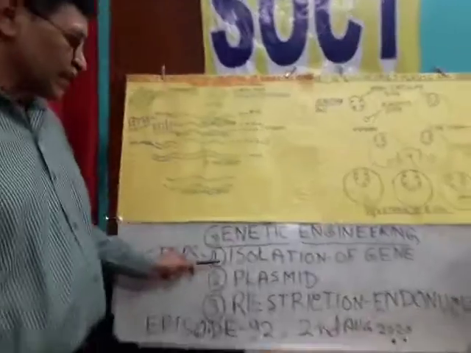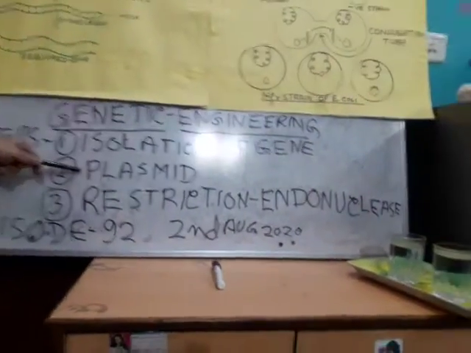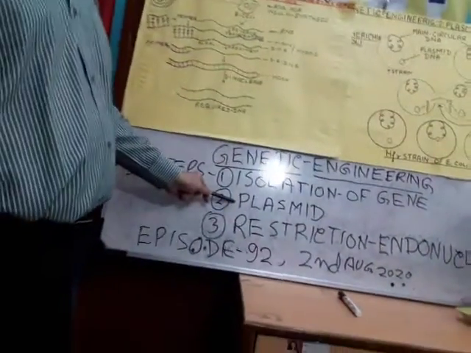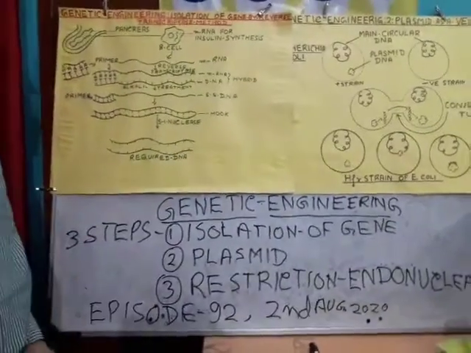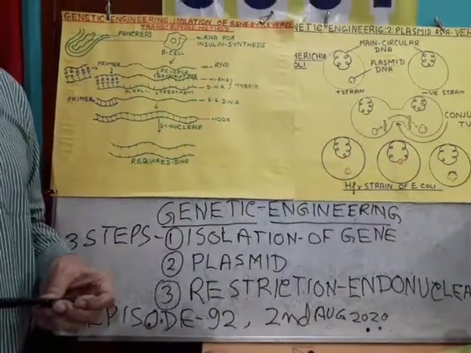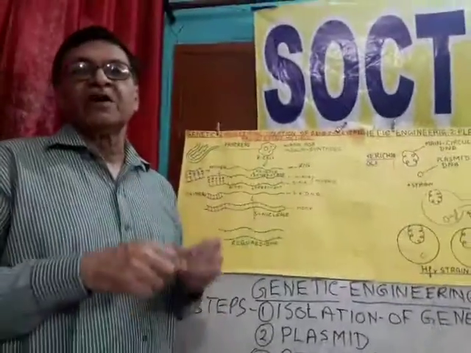The 3 steps were: isolation of gene; second, plasmid and other vectors; and third, a molecular scissor or molecular scalpel, restriction endonuclease. Now let us see one by one all the 3 steps.